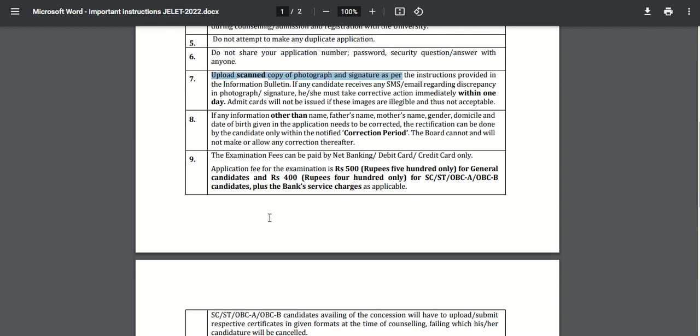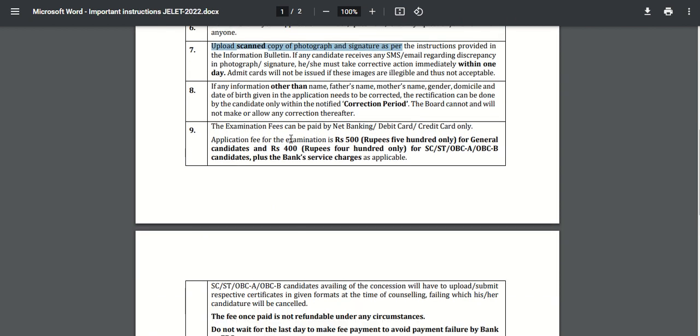Let us look at the other important details. You cannot change name, father's name, mother's name, gender. I have shared this in the previous point, but later on, if you want to change any other detail other than these details, you will be able to change it in the correction period only.